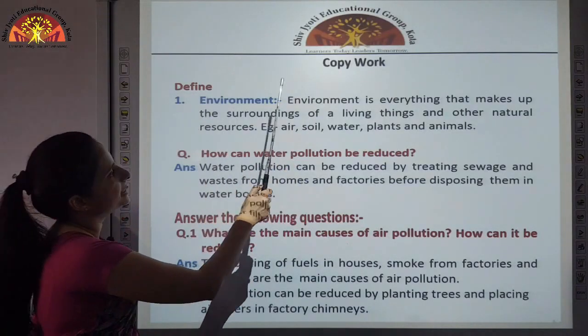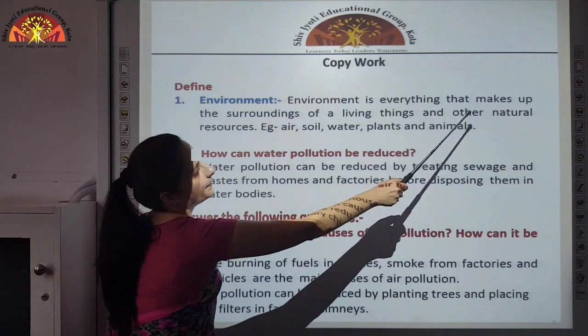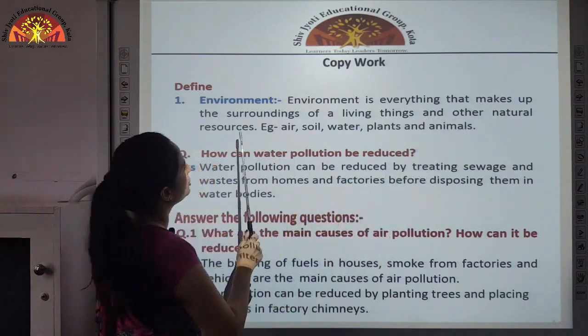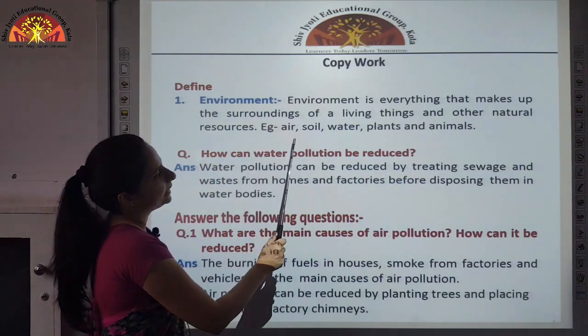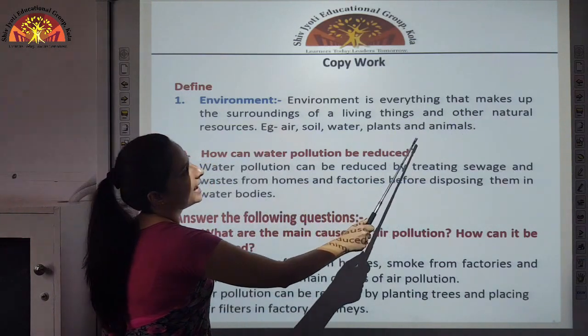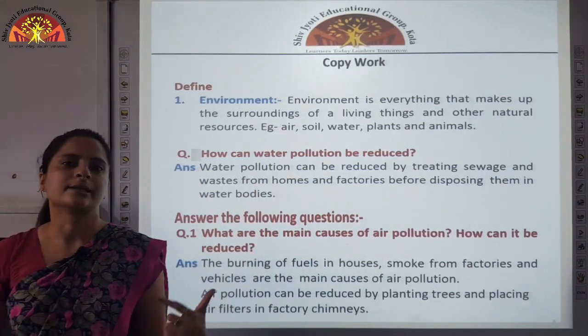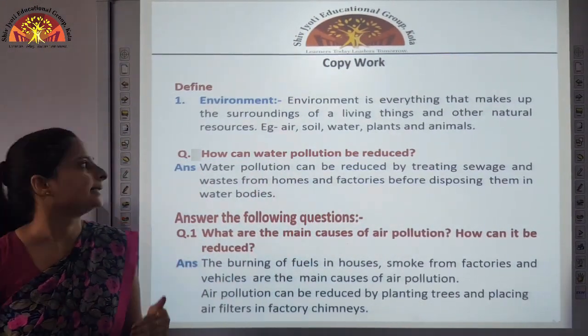Now coming on to the copy work. Define environment. Environment is everything that makes up the surroundings of living things and other natural resources. Example, air, soil, water, plants and animals. This all consists your environment. As I told you that it consists of living and non-living things.